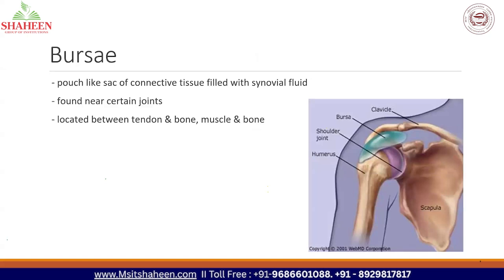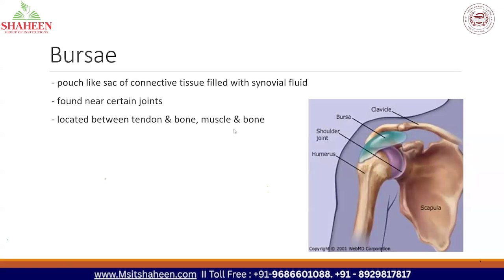The second last one is bursae. Bursae is a pouch-like sac of connective tissue filled with synovial fluid. Here you can see that this is a shoulder joint and this is the fibrous capsule. Outside the fibrous capsule, you can see another bursa, another sac of connective tissue which is filled with synovial fluid. This sac is called bursae.